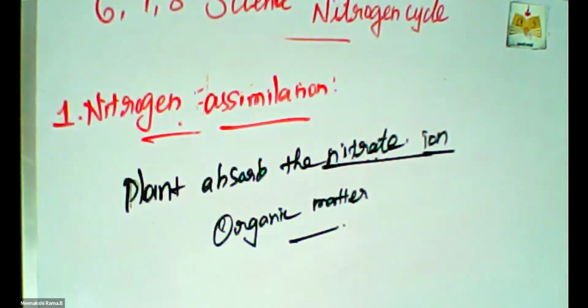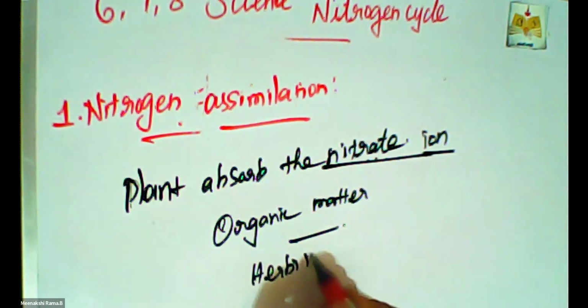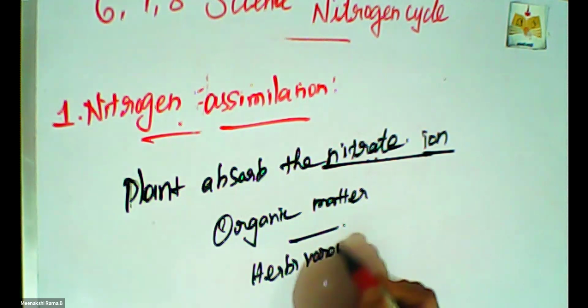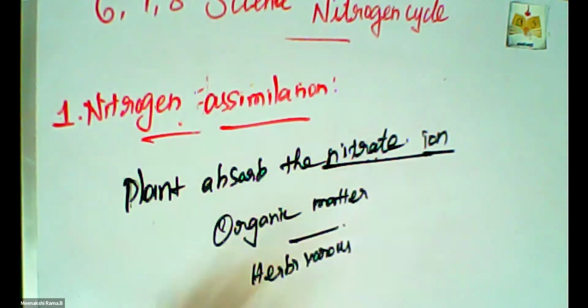Herbivorous animals convert the plant proteins into animal proteins. Carnivorous animals synthesize protein from their food. So herbivores and carnivores are the two kinds of animals.